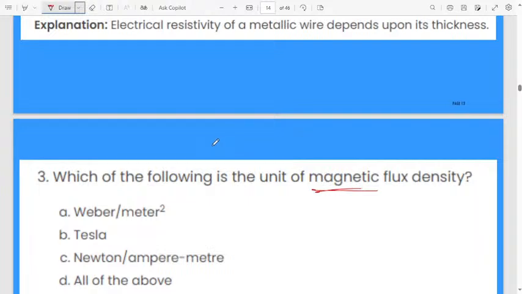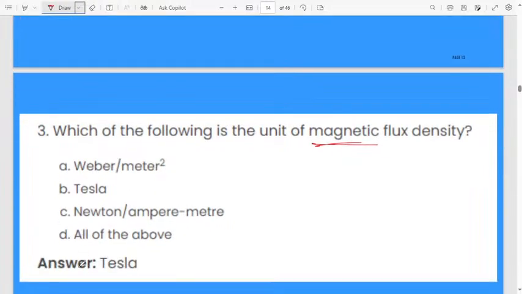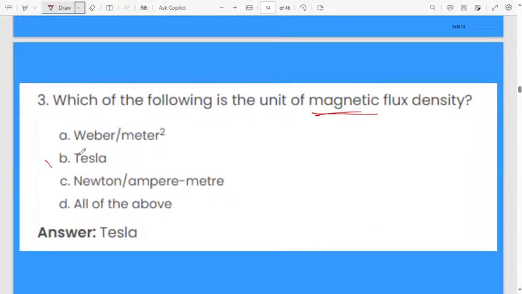Which of the following is the unit of magnetic flux density? First option Weber per meter square. Option B Tesla. Option C Newton per ampere meter. Fourth option is all of the above. The correct answer is that the unit of magnetic flux density will be Tesla.